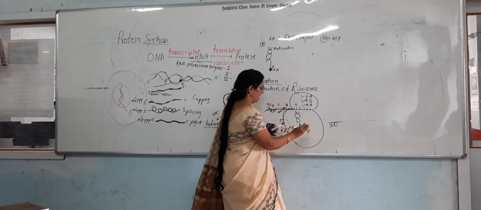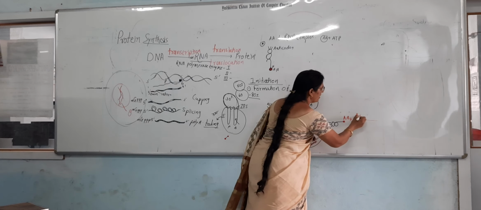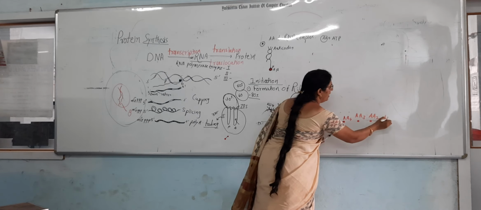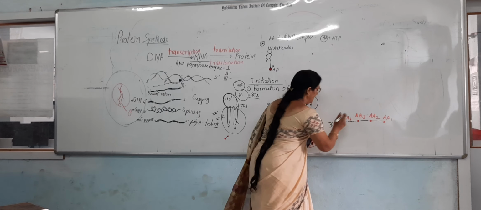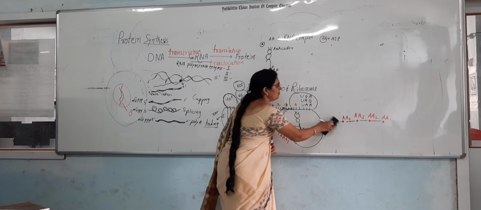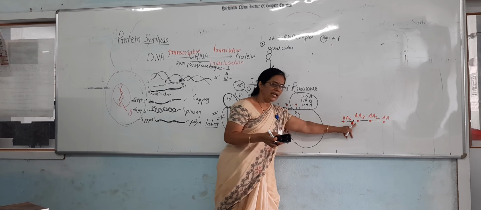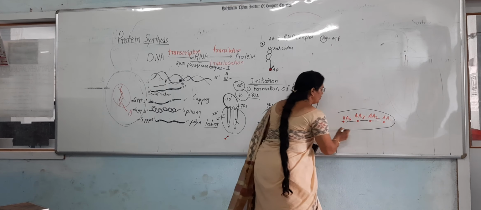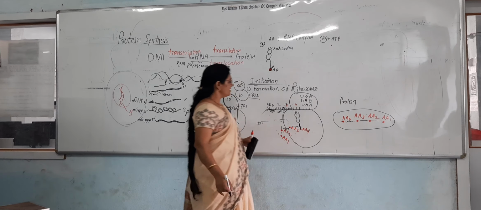This tRNA has AA4, AA3, AA2 and AA1 amino acids. In between them the peptide bond is produced, and this tRNA again gets dissolved. The cytoplasm gets AA4, AA3, AA2 and AA1, and this polypeptide chain of amino acids is nothing but the protein.